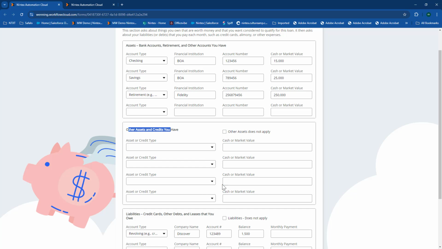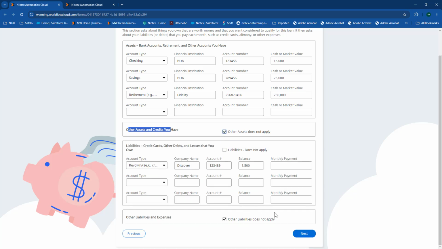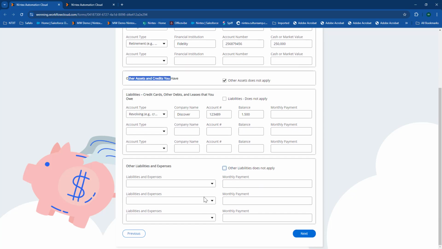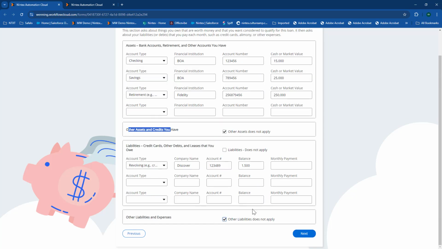We could also make some of these fields required if they're visible in the form. That way we make sure that we're capturing the information we need to capture as part of the process, and that people don't have to fill in things that they don't necessarily need to fill in. So I'm going to go ahead and show that again. You'll notice that we can show and hide fields based on information there.